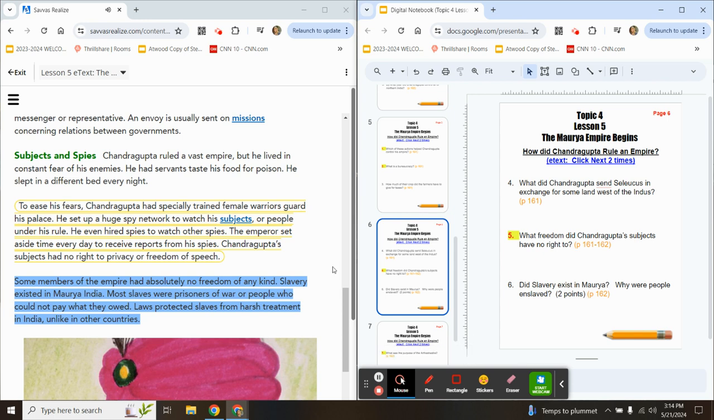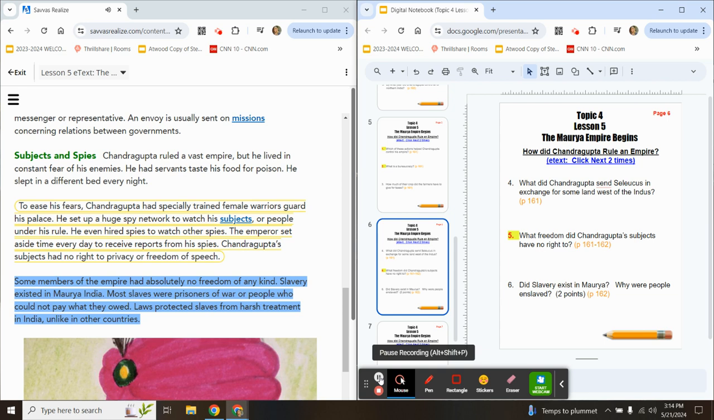Subjects and spies. Chandragupta ruled a vast empire, but he lived in constant fear of his enemies. He had servants taste his food for poison. He slept in a different bed every night. To ease his fears, Chandragupta had specially trained female warriors guard his palace.